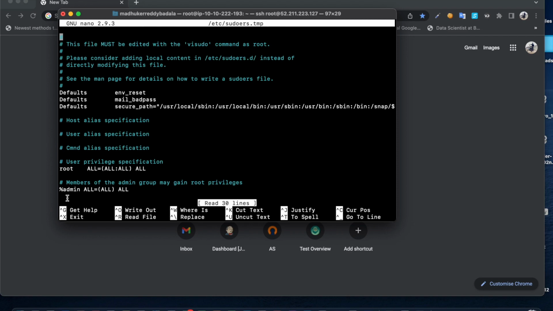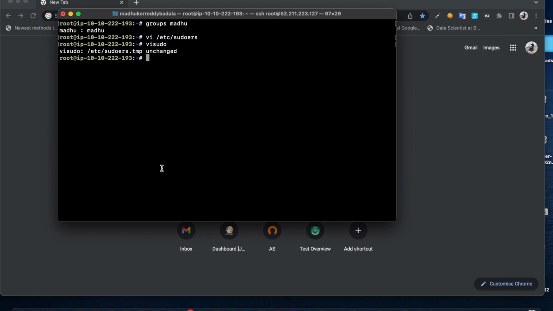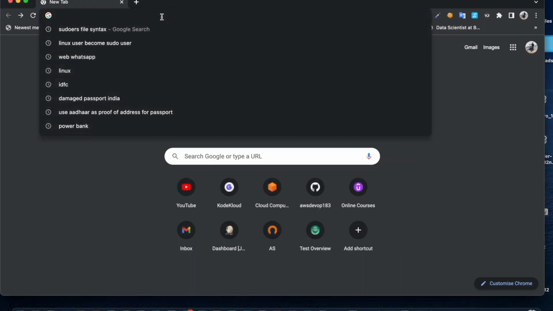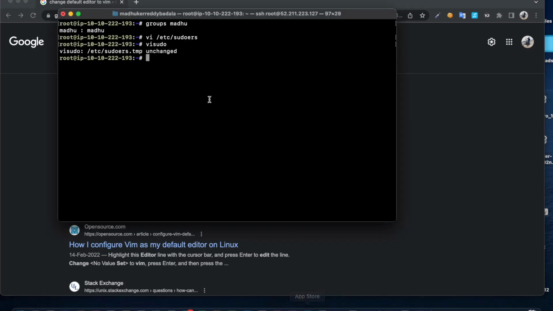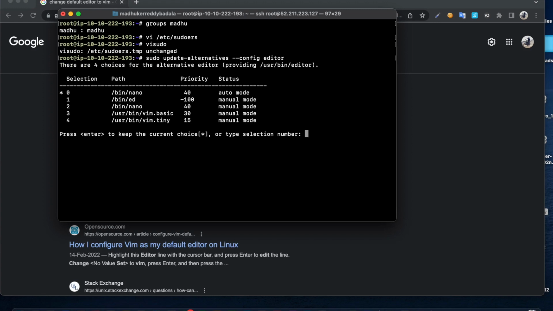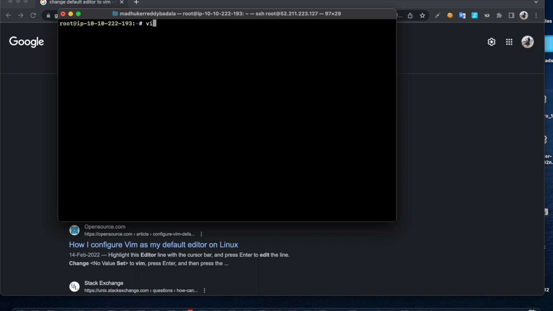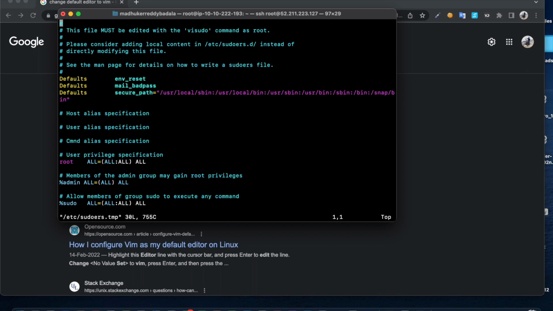Okay, this one is opened in the nano editor, and I don't like it honestly. So you can change your default editor. To change the Linux default editor, you can run this command and change it to vi. I'm much more comfortable with vi, so if you are okay with nano, just use that. Then type 3. Okay, let me run visudo now.